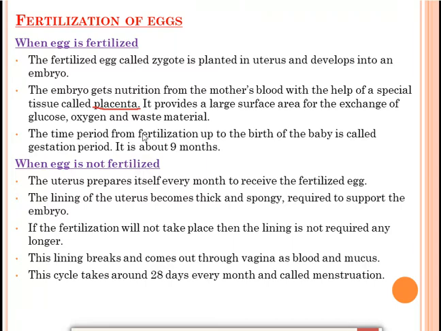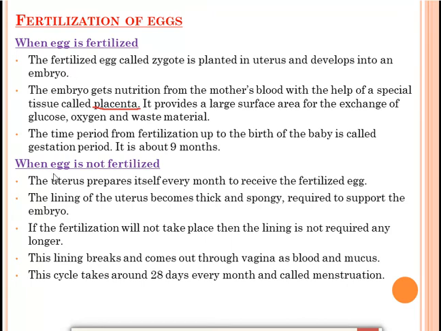The time period from fertilization up to the birth of the baby is called the gestation period. It is about 9 months. Generally in human beings, the gestation period is 9 months. After 9 months, the baby is born. These are the situations when the egg is fertilized.